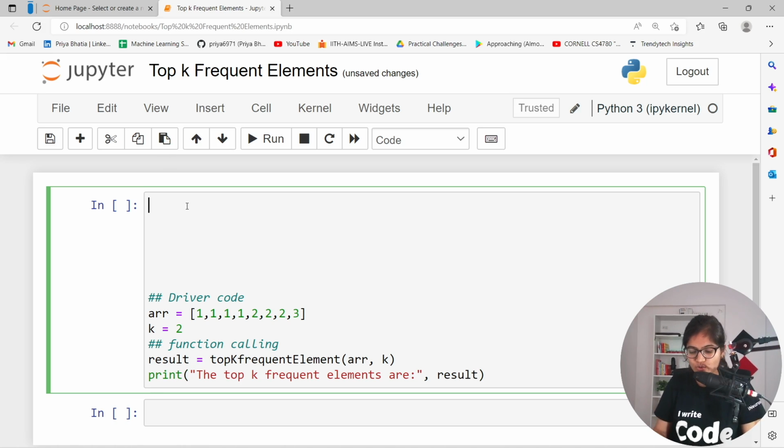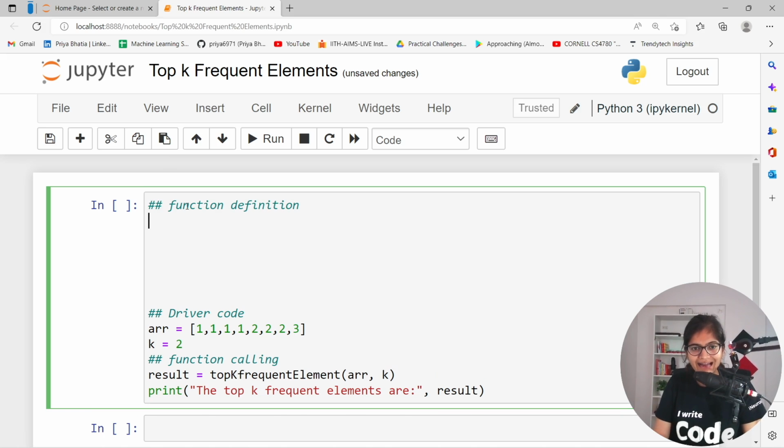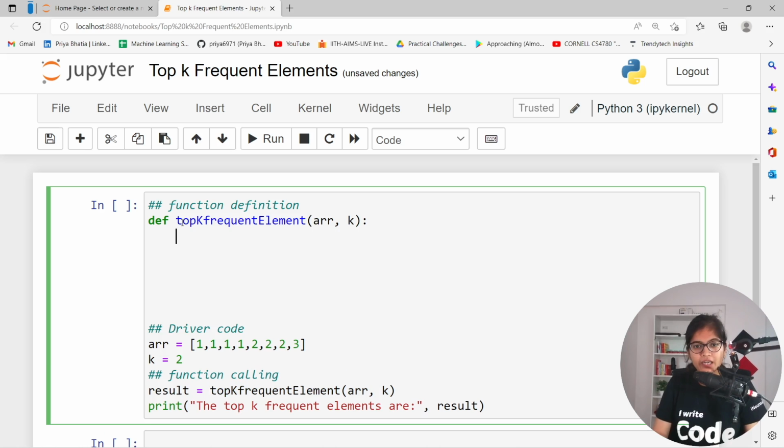Now I can call the function definition here, and define the method that we have created, right? So I can just copy this here. Now first of all we need to understand what base case condition we can apply here.